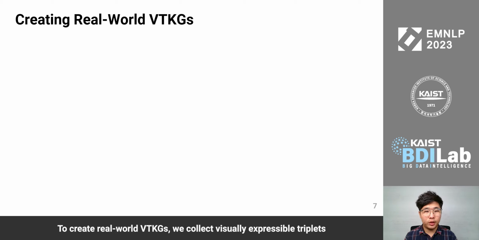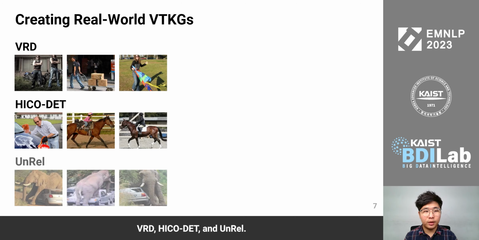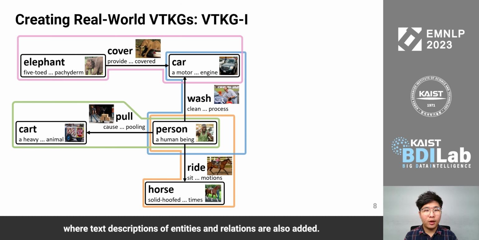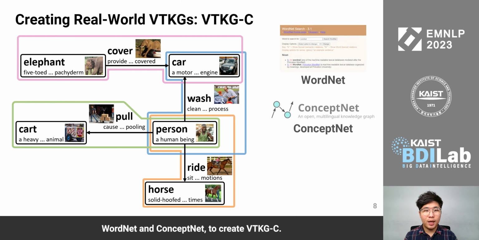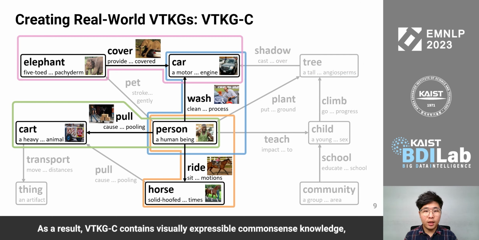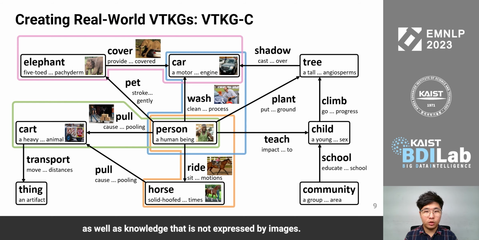To create real-world VTKGs, we collect visually expressible triplets and the corresponding images from three computer vision benchmark datasets, VRD, HICO-DET, and Unreal. By structuring the visual phrases, we form our VTKG-I, where text descriptions of entities and relations are also added. We extend VTKG-I by adding triplets from well-known knowledge bases, WordNet and ConceptNet, to create VTKG-C. Visually expressible common sense knowledge from VSKE is also added to create VTKG-C. As a result, VTKG-C contains visually expressible common sense knowledge, as well as knowledge that is not expressible by images.